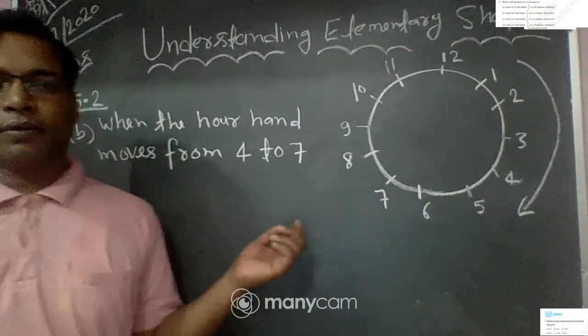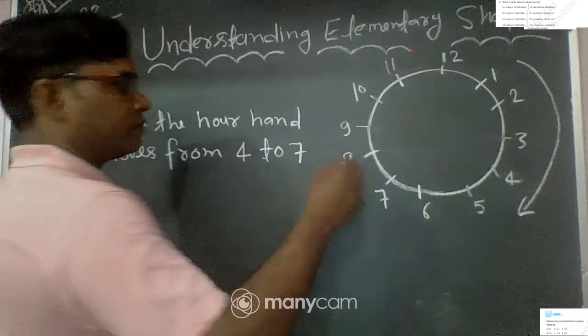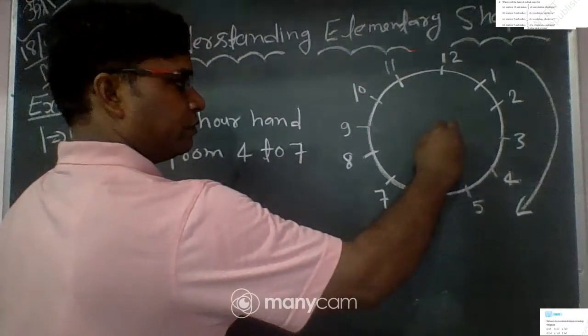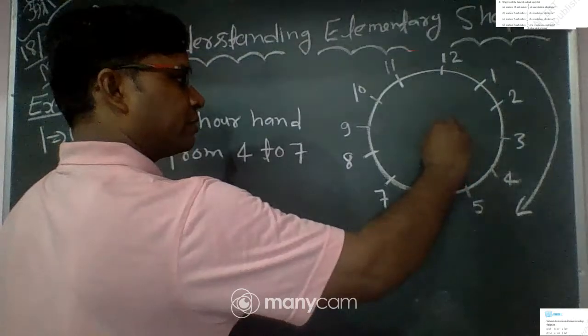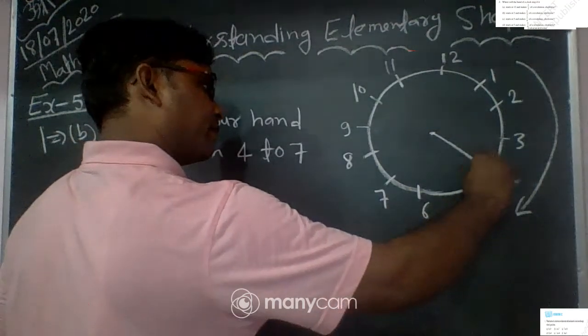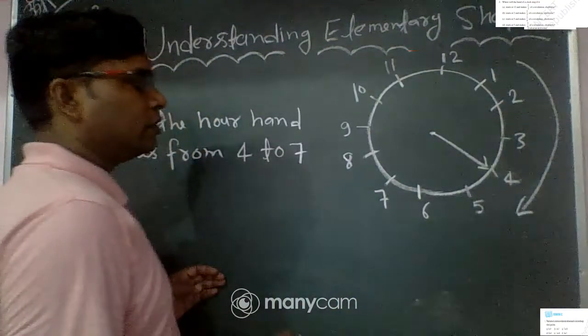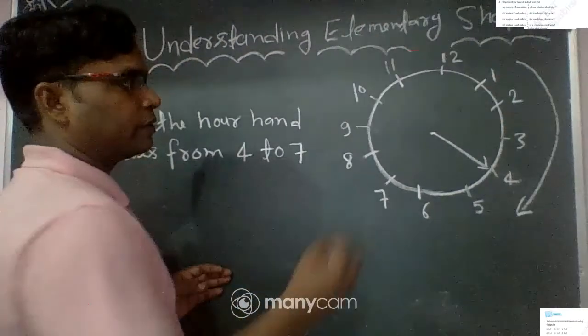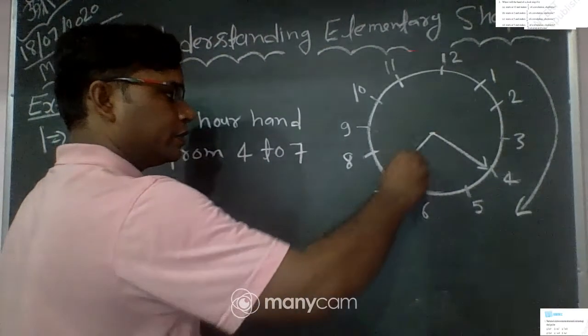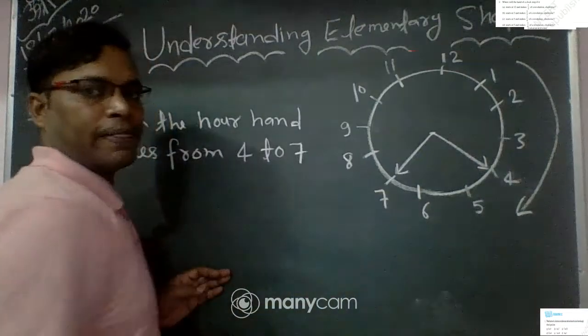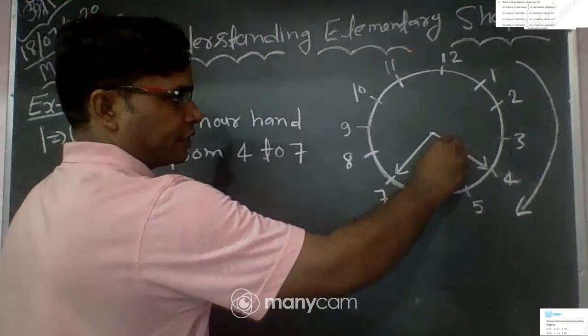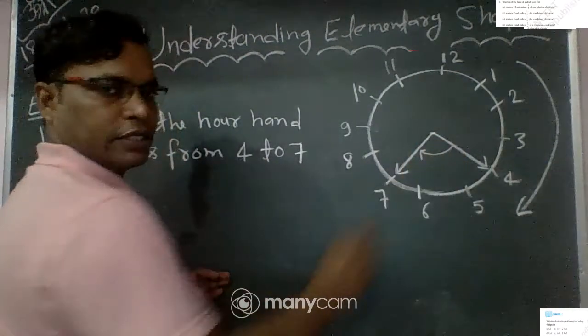Clear? So suppose we are at present time at 4, and we move to 7. This is 7. Clear? And we move in the clockwise direction.